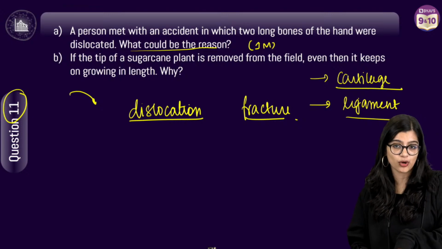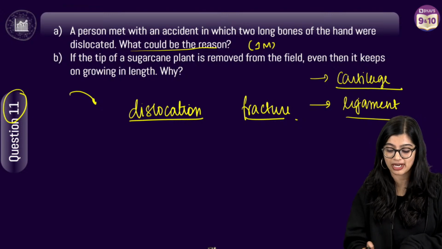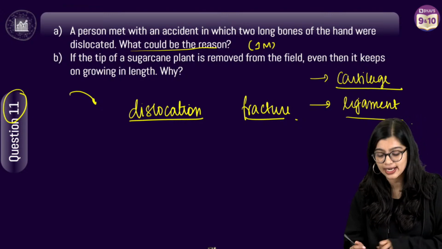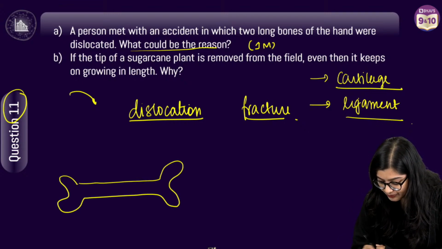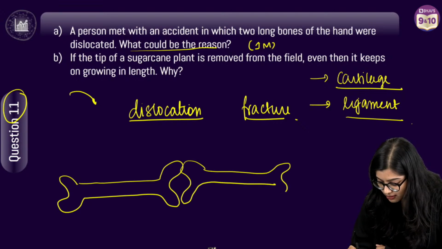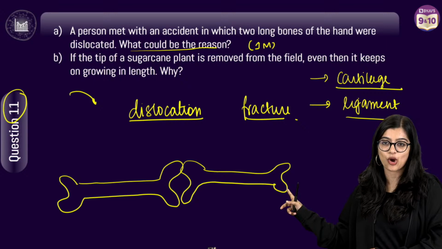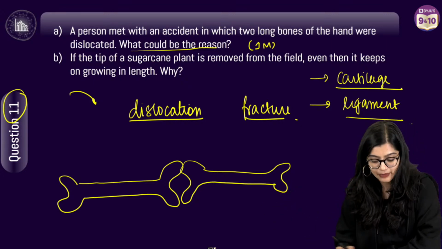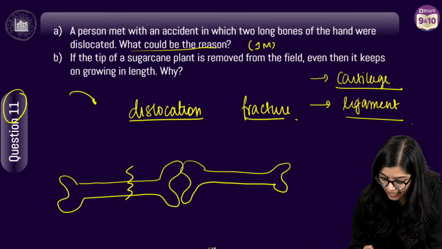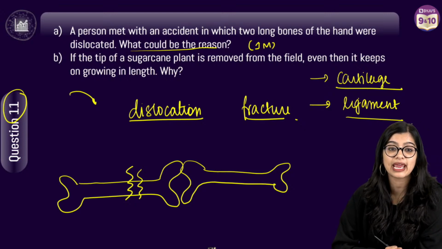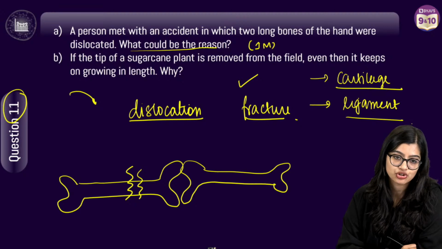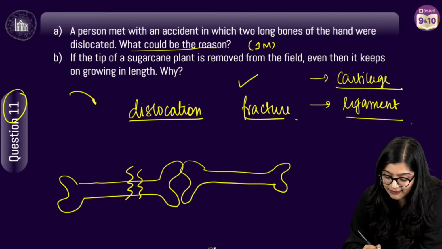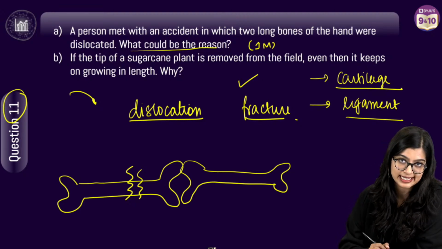So first and foremost, students, understand the difference between a fracture and a dislocation, right? So if this is my bone, I am going to draw such a cliche bone. Understand that your bones don't look like this in your body. I'm just drawing this for reference, right? Now, if a bone breaks, if there is damage made to the bone directly, that means you have had a fracture, right? But that is why we know that the bone has to repair itself.